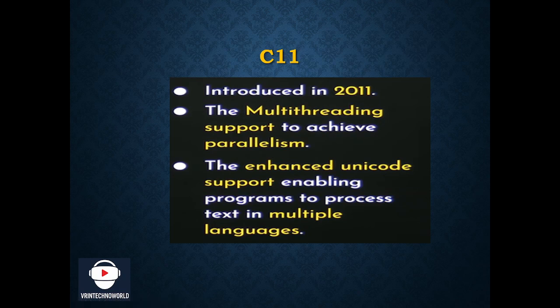There was also enhanced Unicode support, enabling programs to process text in multiple languages. Multi-threading means built-in support that lets us concurrently execute multiple C programs. So that was one of the efficient features of the C11 version of C programming.